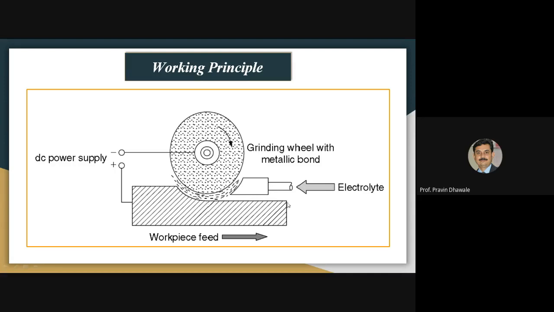Because of the chemical dissolution process, the material is removed from the workpiece, and the precipitated material that is removed will be cleaned up by this electrolytic solution also. So this is the working principle of the electrochemical grinding process. Draw this block diagram neatly.